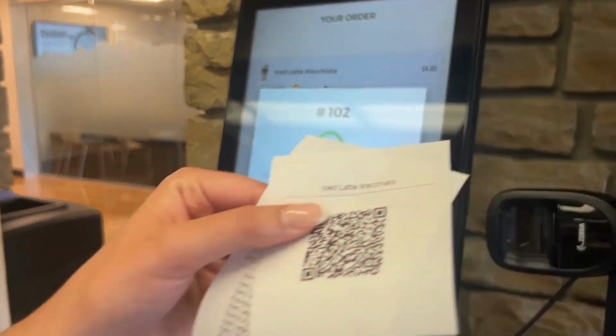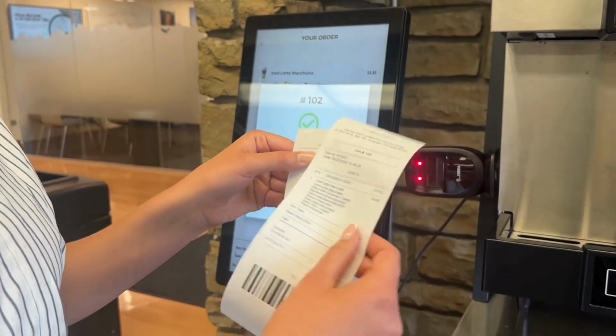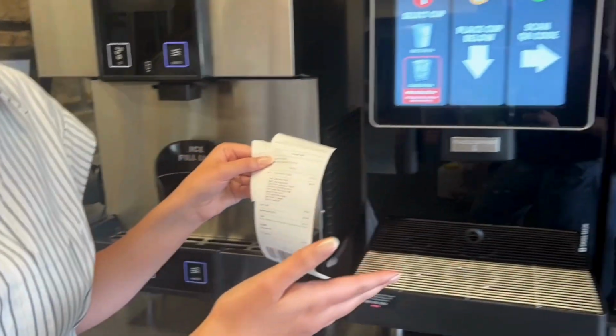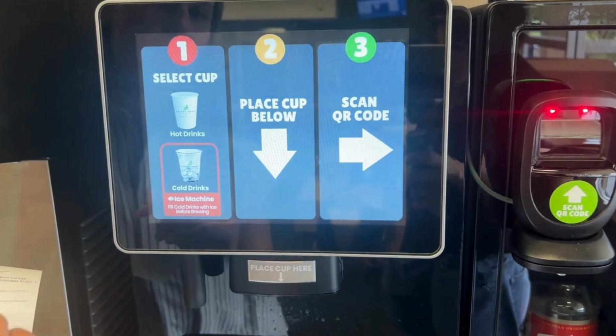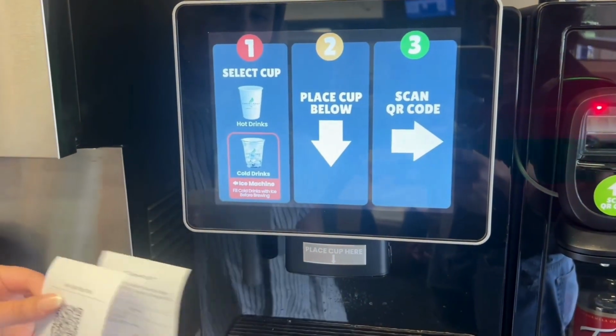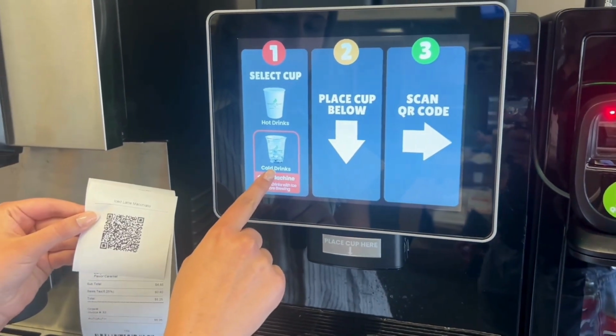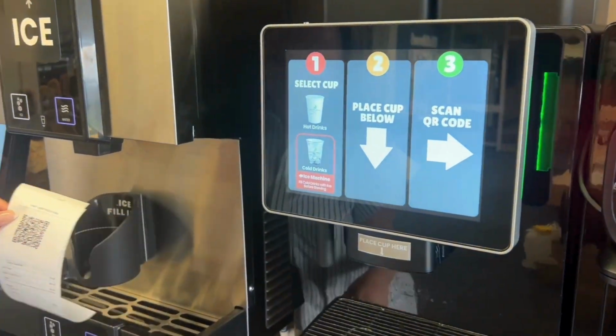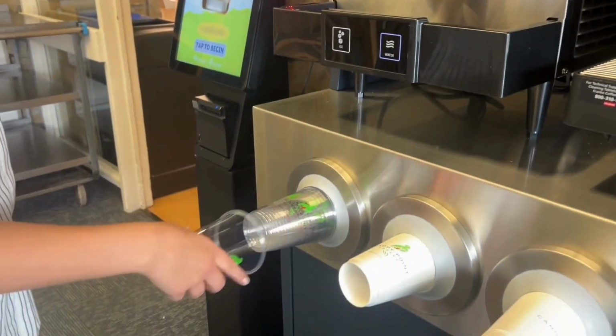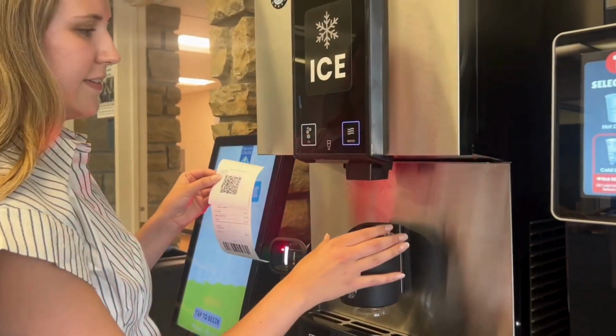Okay, so now we have our receipt and we have our QR code, and we'll go ahead and go to the brewer. So you can see here the instructions, step one, we're gonna go ahead and select our cup. So since this is an iced drink, we'll be using a clear cup. If we had a hot drink, we'd be using a white paper cup. So here, just like our plastic cup, and put it in the ice machine.